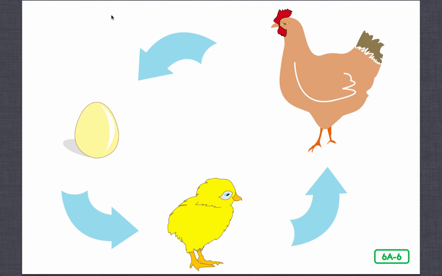How does the mother hen help her chicks grow inside the eggs? What does a growing chick use for food before it hatches? What does a baby chick do to break out of its shell when it hatches? What are the 3 stages of the life cycle of a chicken?